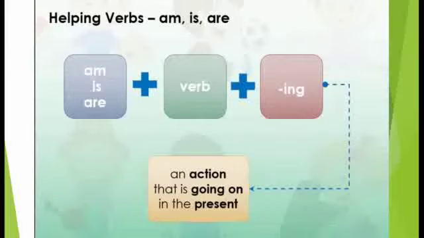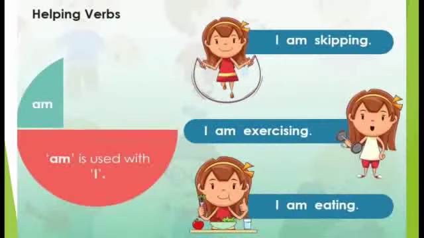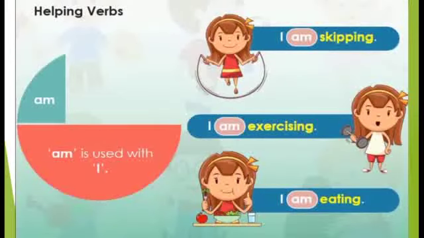So children, now let's start. Am. Am is used with the word I. Am along with the ing form of the verb tells us that the action is going on now, but am is used only with the word I. For example, I am skipping, I am exercising, I am eating.